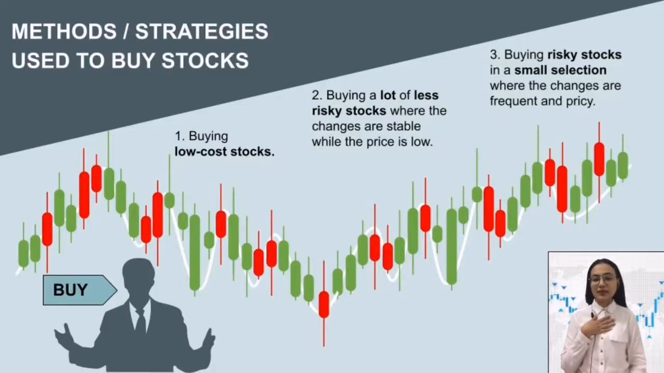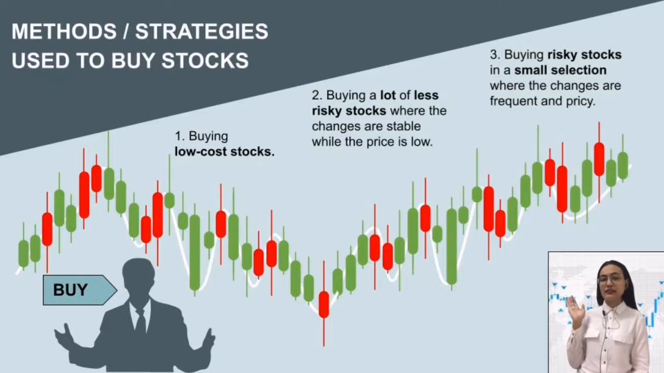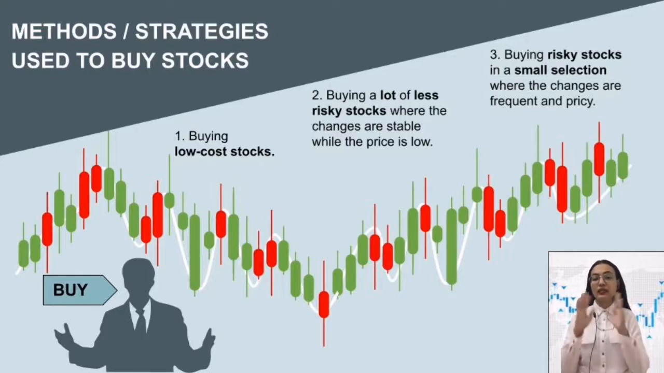I'm Nur Arisa Maisara, and these are the strategies that the majority of us use to buy stocks, which are essentially buying low-cost stocks. Next, buy a lot of less risky stocks. The less risky stocks were selected when the changes are stable and the stock price is low. Furthermore, buy risky stock but just in a small selection. The risky stocks were selected when the changes are frequent and the stock price is expensive. Both strategies are to make sure that none of the potential losers will be devastating.